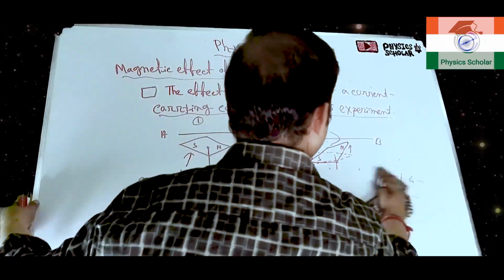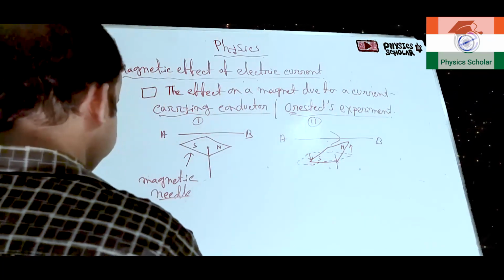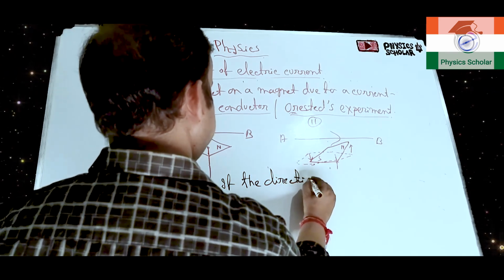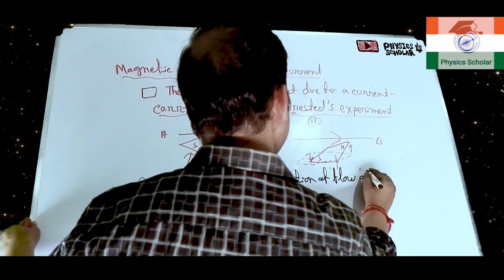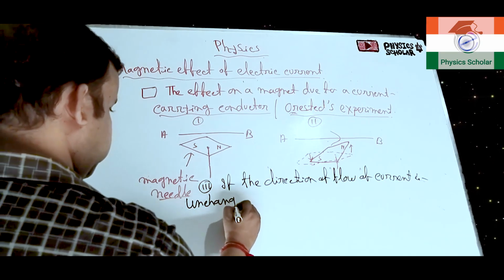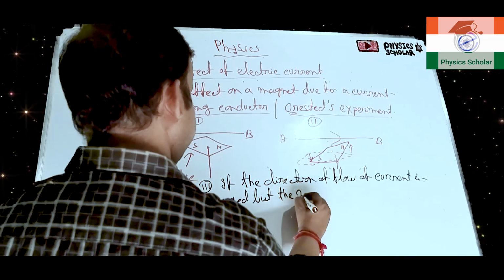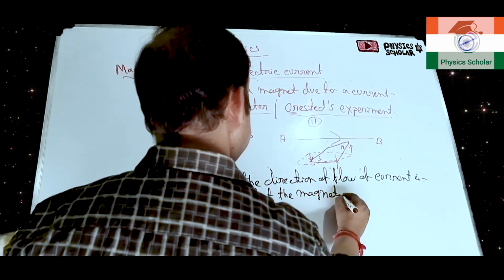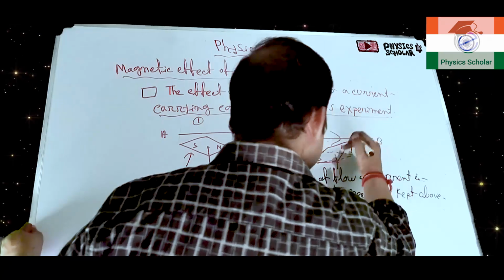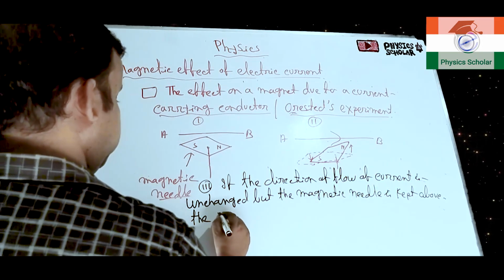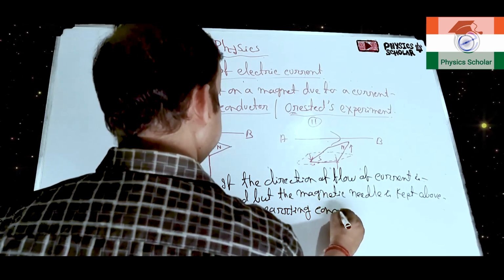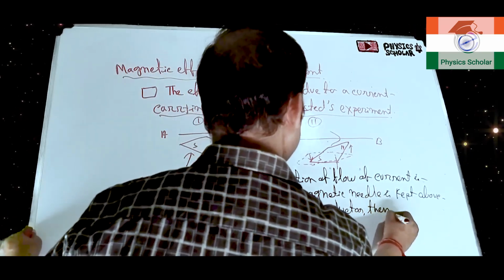Now, point number 3. If the direction of flow of current is unchanged, but the magnetic needle is kept above, it was beneath, now it is above the current carrying conductor, then what will happen?